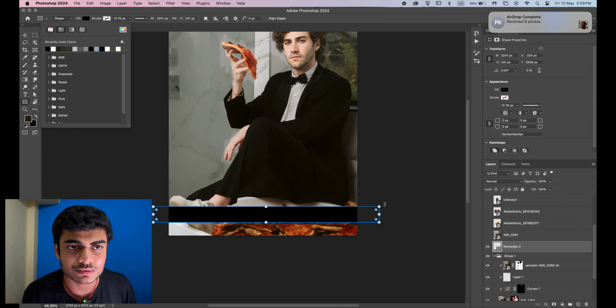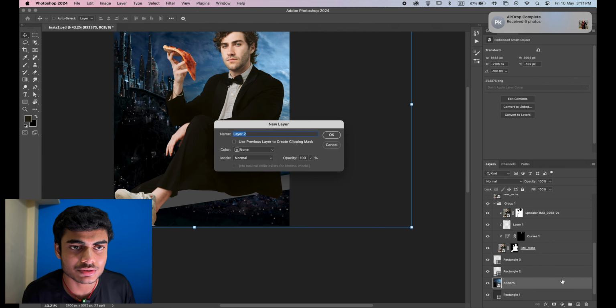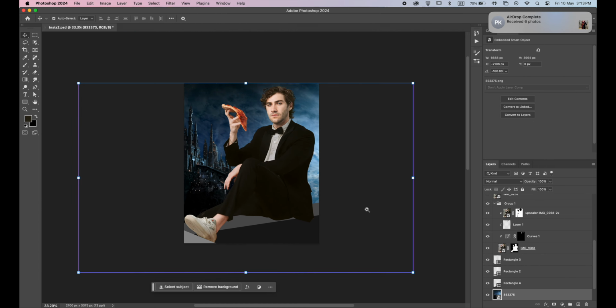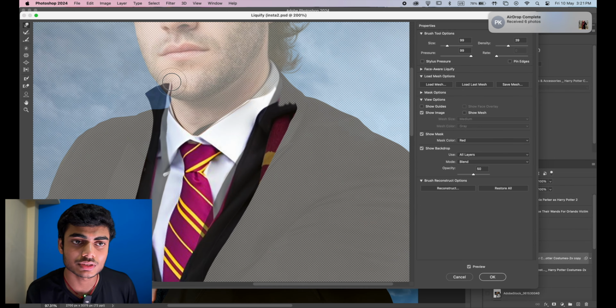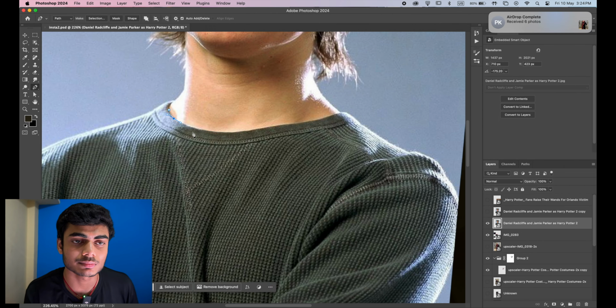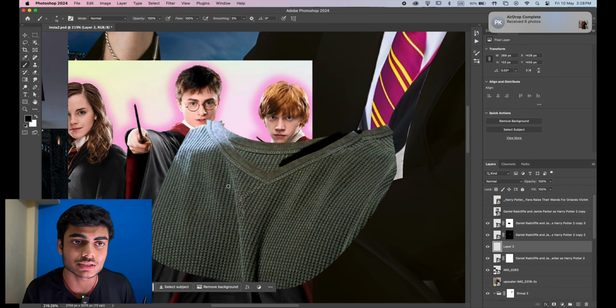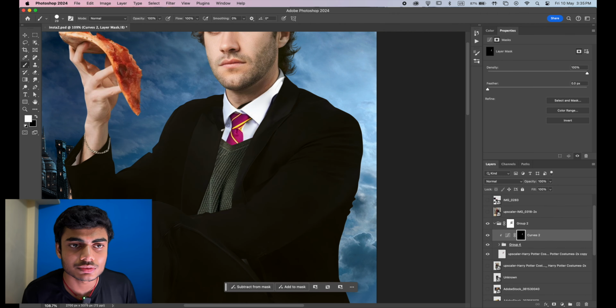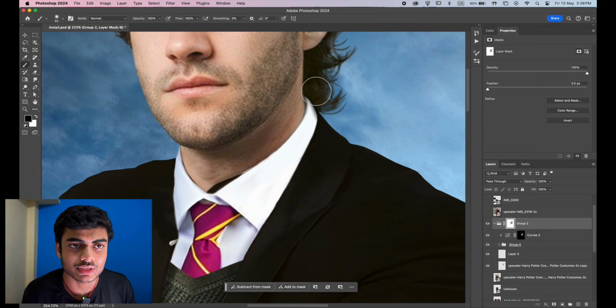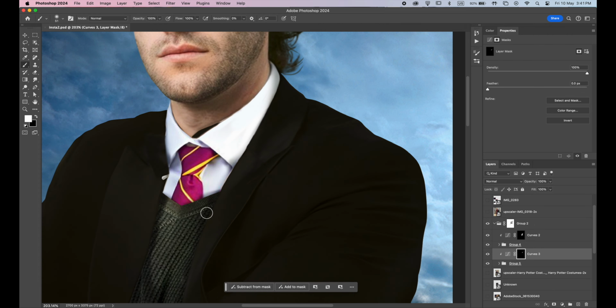Then I created some shapes under his feet for him to sit on as a placeholder. After that I replaced his shirt and tie to a Harry Potter one. For the sweater I had this image which has round neck, but Harry Potter's sweater has V-neck, so I did some transformation and turned it into V-neck sweater, and then I placed it into position and added some contact shadows to make it look more real.